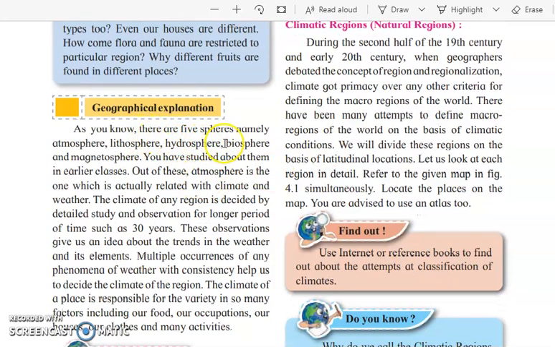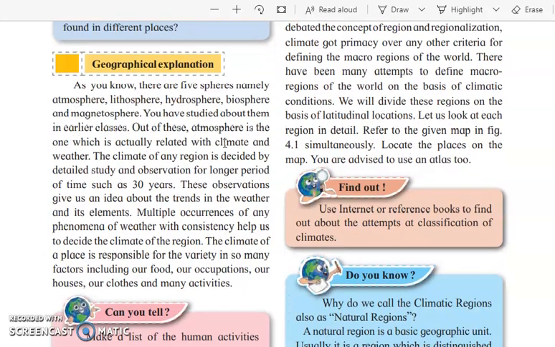As you know, there are five spheres mainly: atmosphere, lithosphere, hydrosphere, biosphere and magnetosphere. We are all aware of these spheres. Spheres are layers which form like a blanket, and they all surround the earth's surface. We are not going to study these spheres in detail in this chapter, so we'll move further. Out of these spheres, the atmosphere is the one which is related to climate and weather.